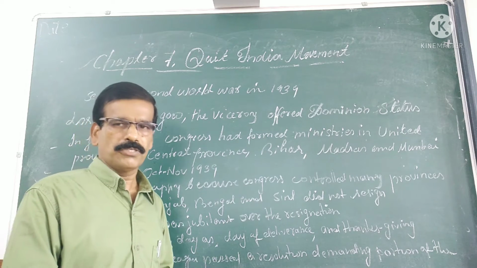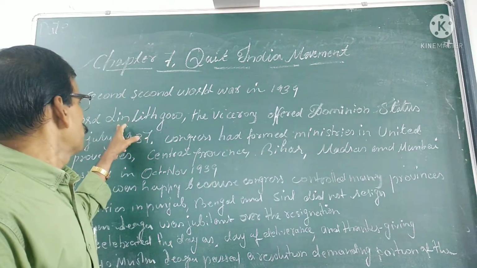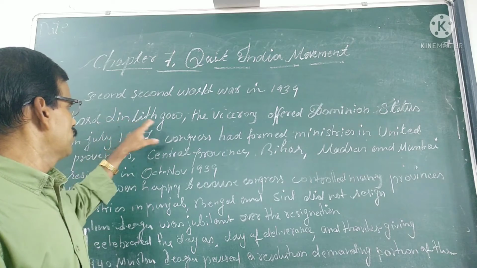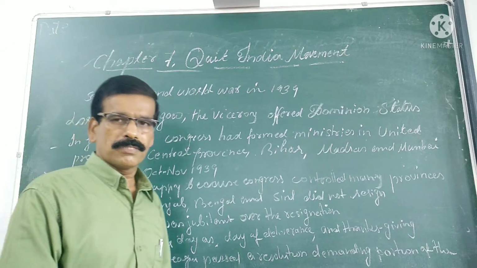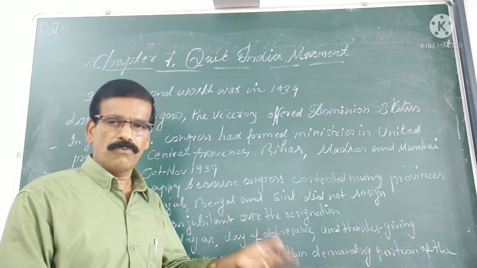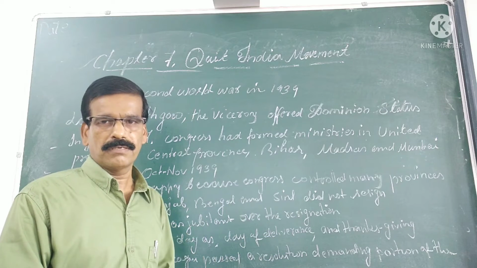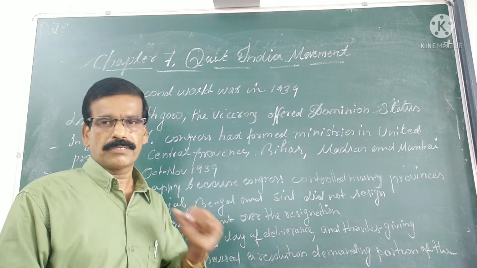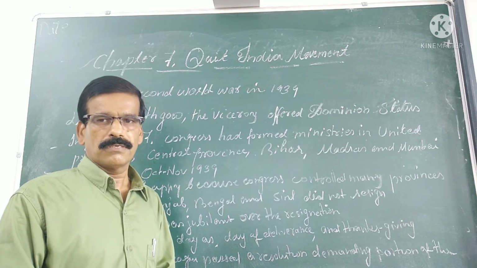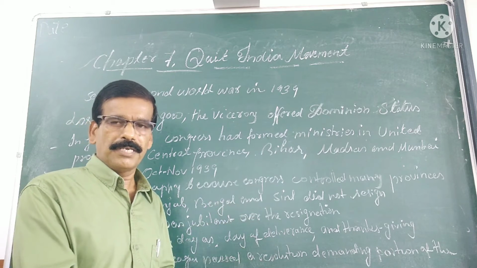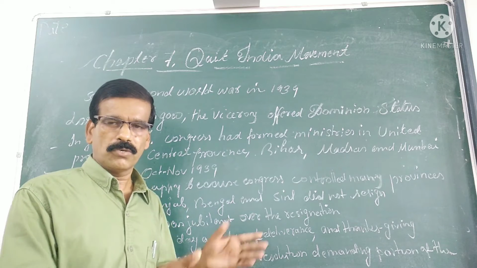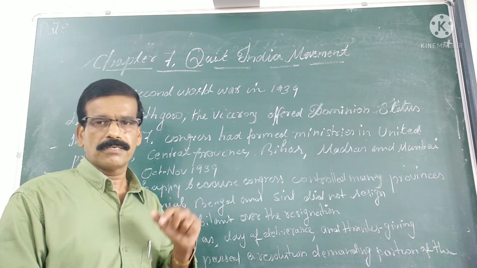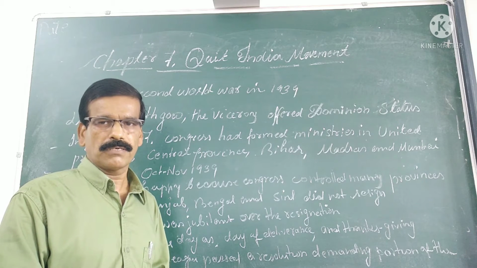But Viceroy Lord Linlithgow stated that they offer dominion status to India, but Congress stated that that was inadequate. But the British government in India wanted to lure the Muslim League as well as the princely states in order to get the support for the Second World War.